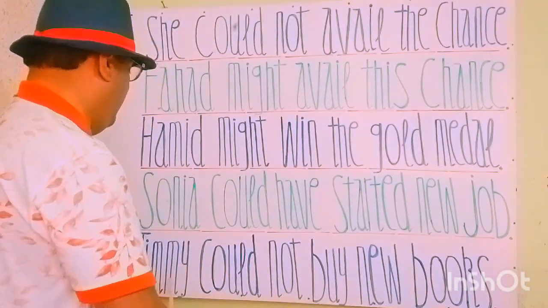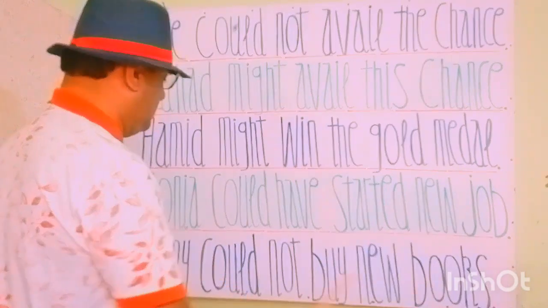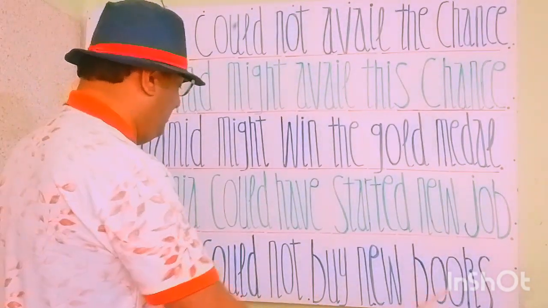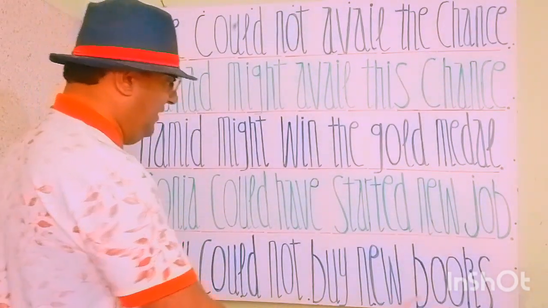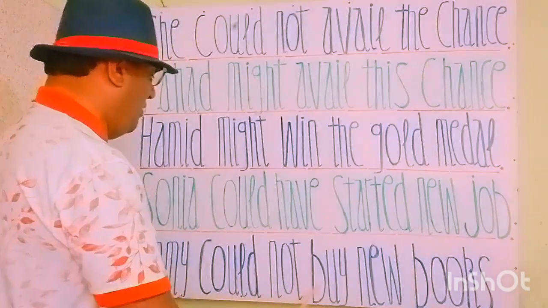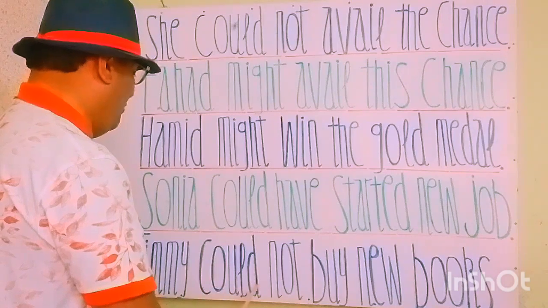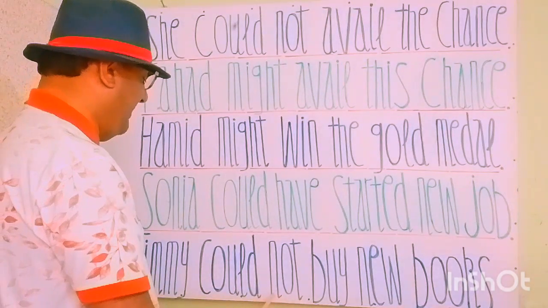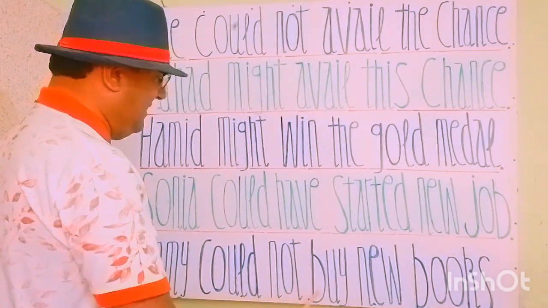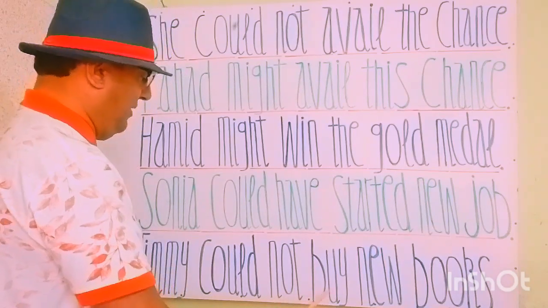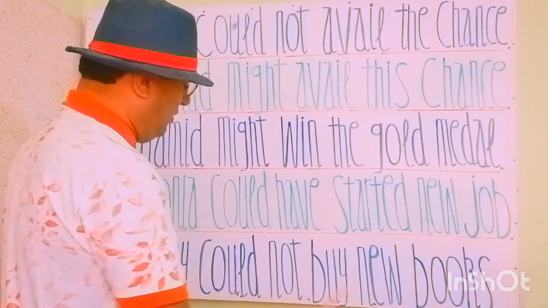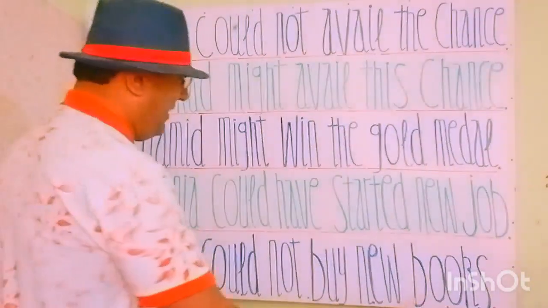Next one is Timmy could not buy new books. Timmy नई किताबें नहीं खरीद सका। Timmy is a subject and a noun. Could is a modal verb. Not is for negation, negative sense, and buy is the principal verb, and new books is an object. So Timmy could not buy new books.